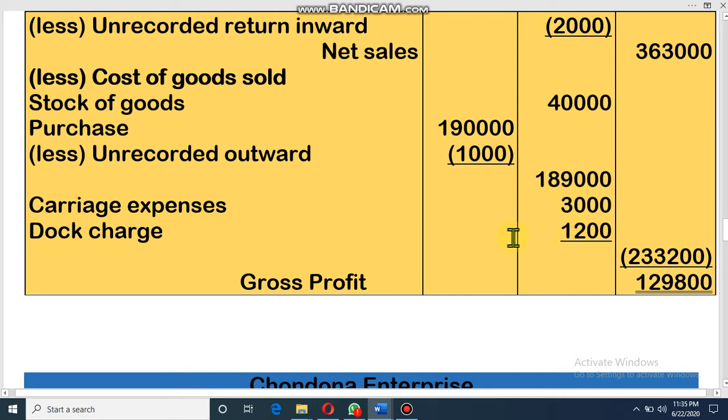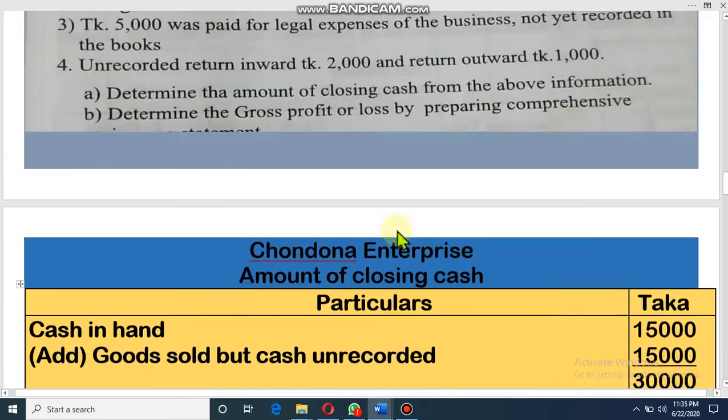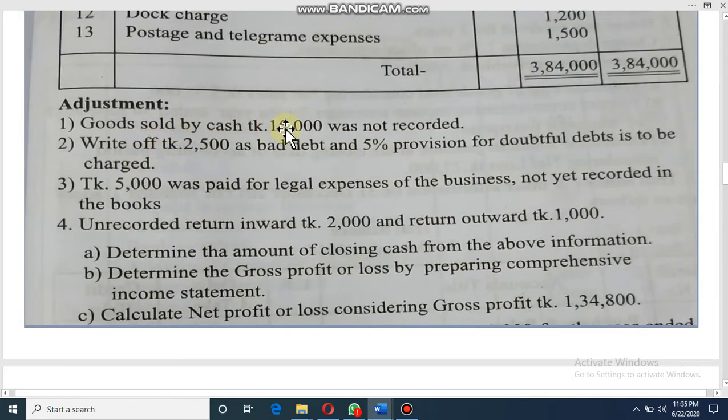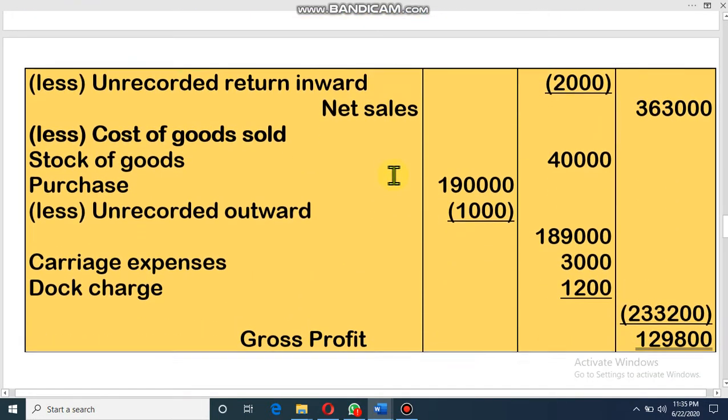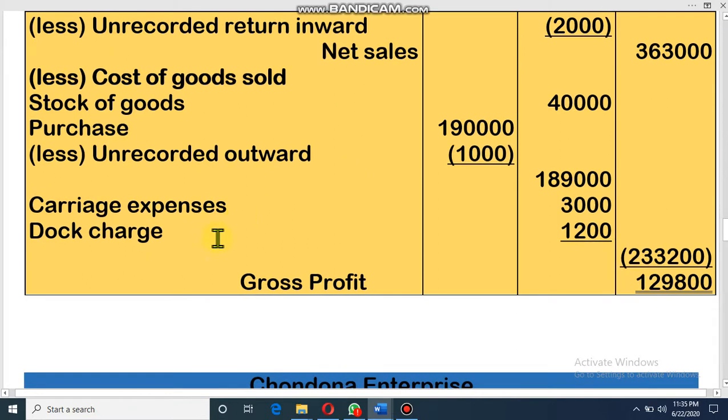What is the closing stock as per formula? Minus closing stock. Dear student, if you see the adjustment, there is no closing stock given. That means all of the goods have been sold. Dear student, so no subtraction of closing stock. So cost of goods sold is 2,33,200.